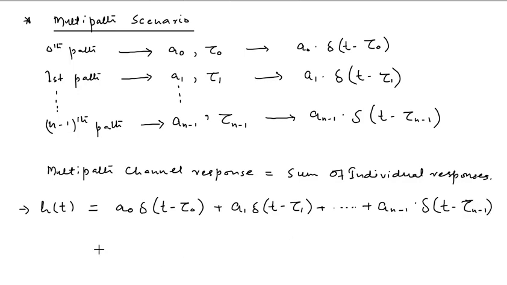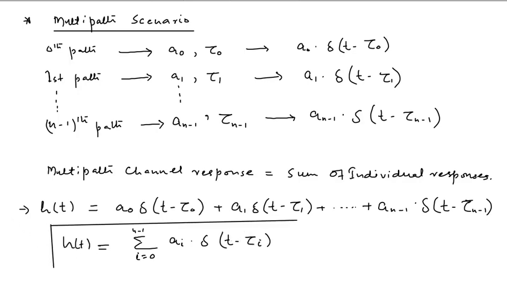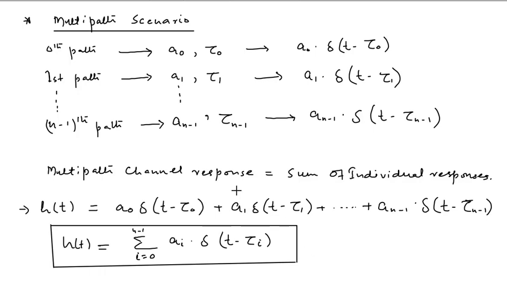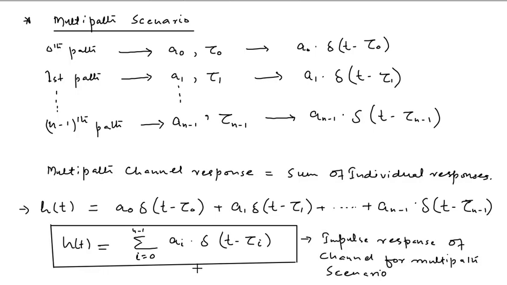Okay, and we can write this equation as summation i equals 0 to n minus 1 of a_i into delta(t minus tau i). This is your h(t), and this equation represents your impulse response of the channel for the multipath scenario, and also it shows how we can model a wireless channel.